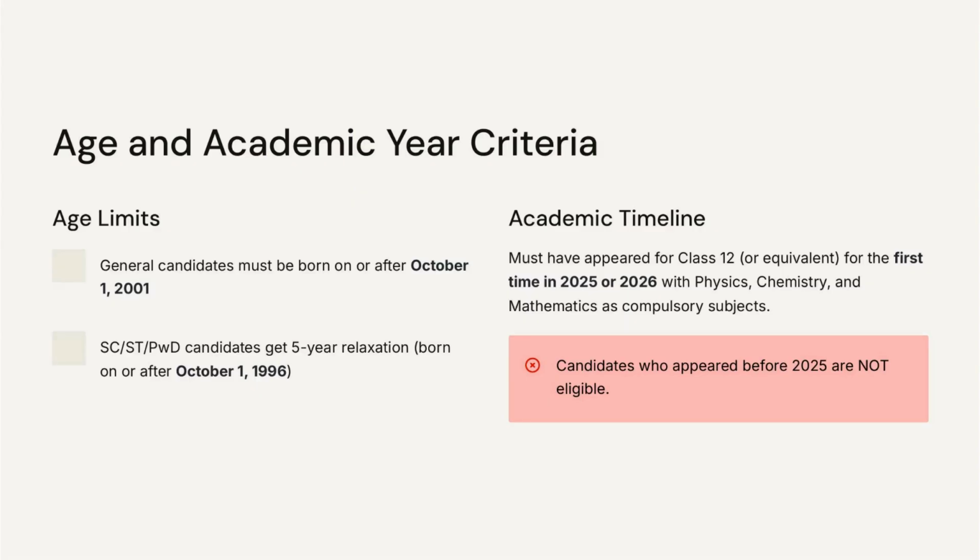Next, the age criteria. General category candidates must be born on or after October 1, 2001. For SC, ST and PwD candidates, there's a 5-year relaxation, so they must be born on or after October 1st, 1996. Also, you must have appeared for Class 12 or an equivalent exam for the first time in either 2025 or 2026 with physics, chemistry and mathematics as compulsory subjects. If you passed Class 12 before 2025, you're not eligible.